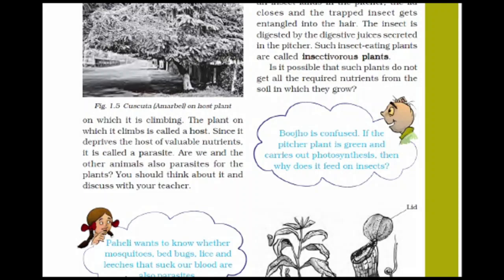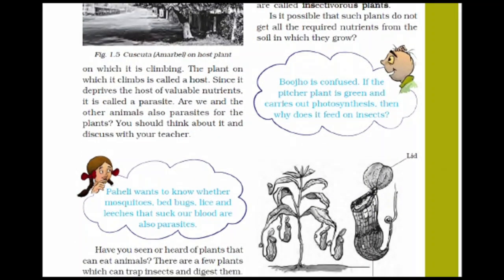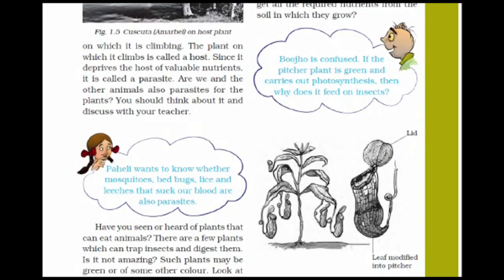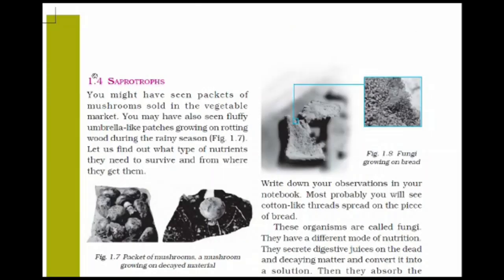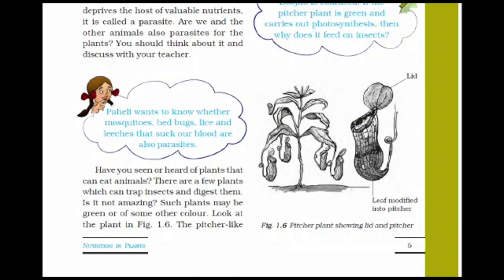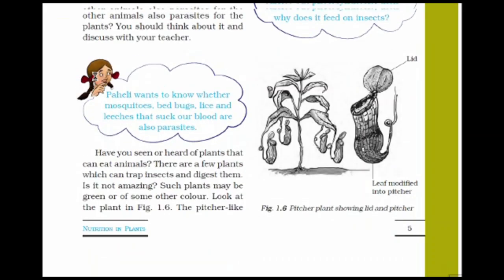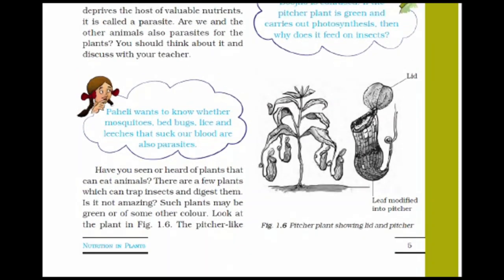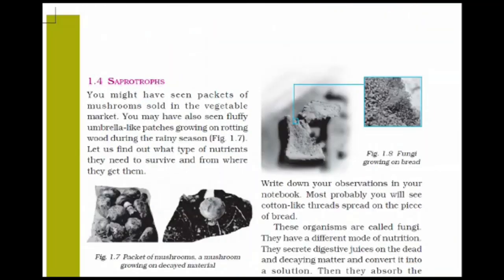Such plants do not get all the required nutrients from the soil in which they grow. They are not getting the required nutrients from the soil. So if the pitcher plant is green and carries out photosynthesis, then why does it feed on insects? Again a question arises here. Now we will study about the saprotrophs.